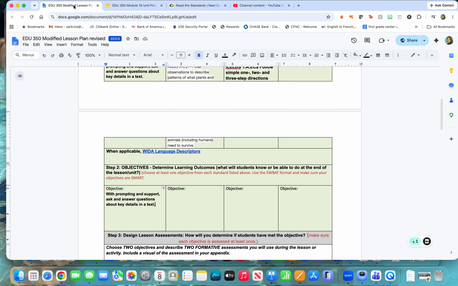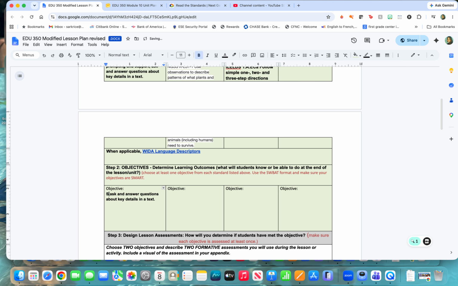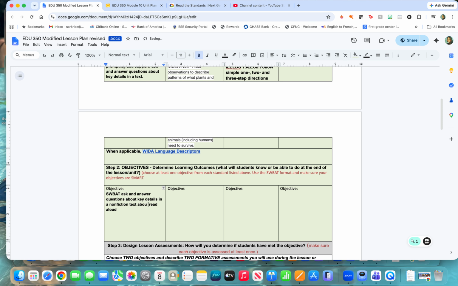So I'm going to put, students will be able to ask and answer questions about key details in a text read aloud in a nonfiction text about plants read aloud.